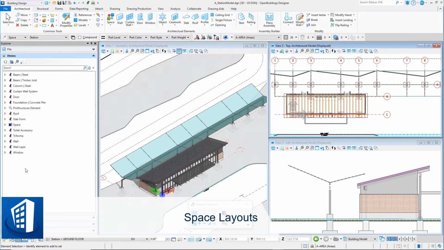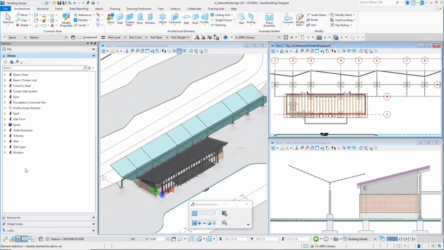Let's start by laying out the basic spaces that make up the station program. You will start by adding the ticketing area, then the restrooms, and a few small storage areas. You will then use the spaces defined to create the interior walls. Set the floor selector to Station Ground Floor. Create a display set of the station building without the roof framing.